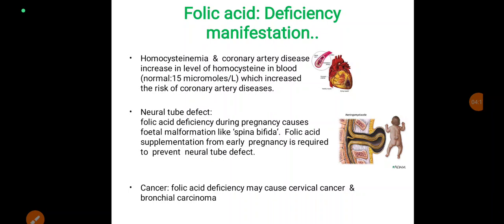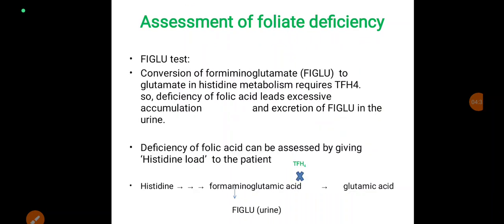Neural tube defects. Folic acid deficiency during pregnancy causes fetal malformations like spina bifida. Folic acid supplementation from early pregnancy is required to prevent neural tube defect. Cancer. Folic acid deficiency may cause cervical cancer and bronchial carcinoma.